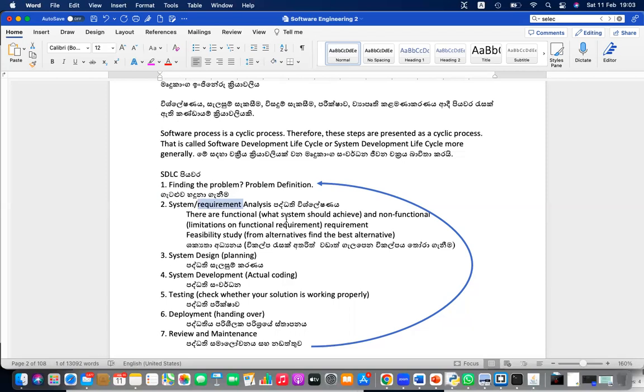Then the limitation of these things. Limitation to these functional requirements are called non-functional requirements. Limitation. ඒ කියන්නේ වාහනයේට accelerate කරන්න පුළුවන් වෙන්න ඕන, speed කරන්න පුළුවන් වෙන්න ඕන.